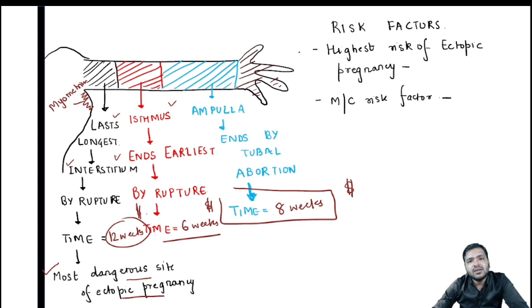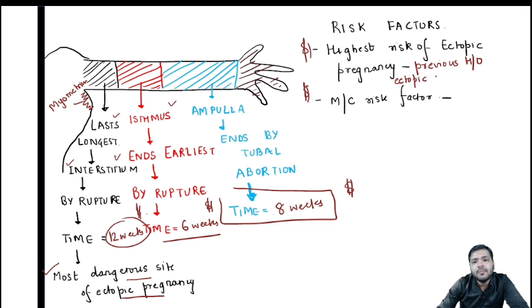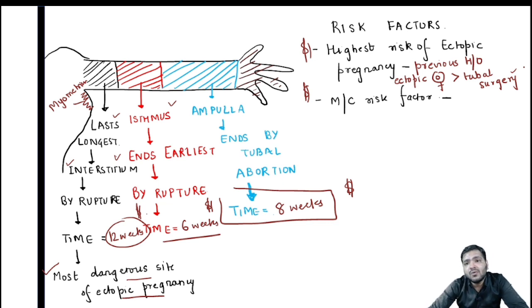Now, another important question that I will illustrate with a dollar sign. What is the highest risk of ectopic pregnancy? The highest risk is the previous history of ectopic pregnancy, followed by any tubal surgery. Suppose any tubal surgery has taken place, it is again a risk factor for ectopic pregnancy.